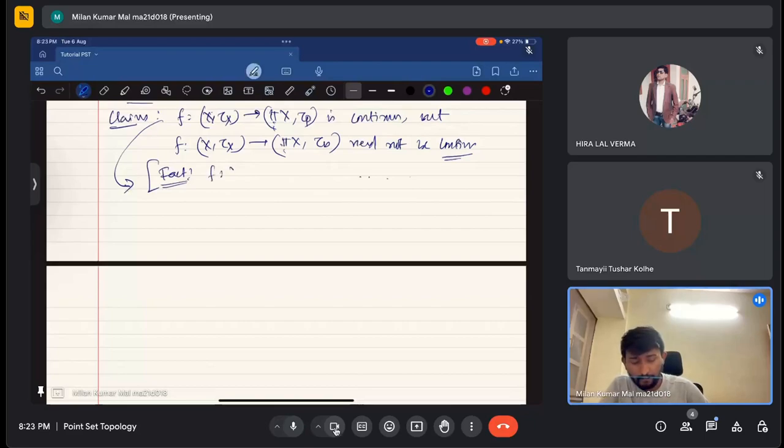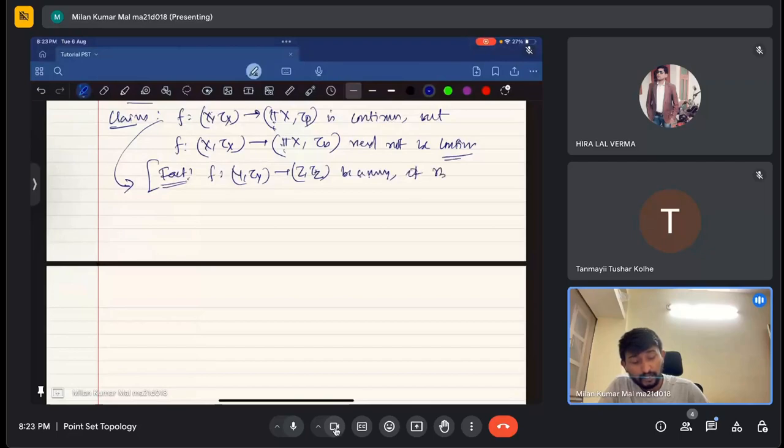Let f be a map from (Y, tau_Y) to (Z, tau_Z).